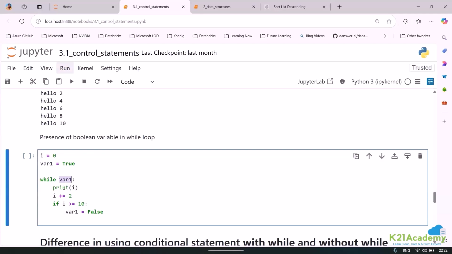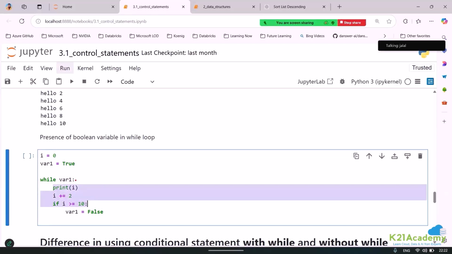Which statement? This condition is true. It will keep on executing. So till when is this condition true? First, it will go ahead and print what? I is equal to 0. Next, it is not going to go to false until and unless this iteration is happening. It will keep on checking this value. Next value will be 2, 4, 6, 8, equal to 10 also, right?